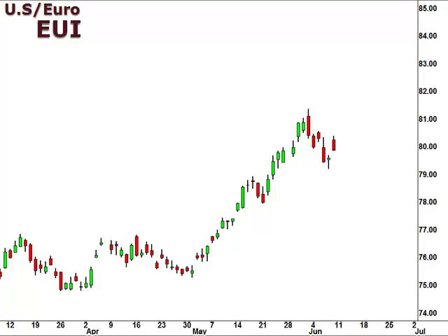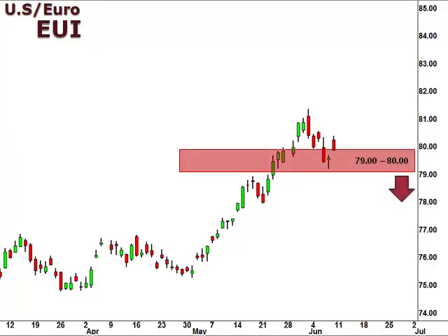Next up, the EUI, the US dollar versus the Euro. Well, the EUI pulled back to test support at 79.80, and a break below 79 opens the window for a deeper retracement. Should 80 hold as support, a bounce is likely to meet resistance at 81. A break of this level should signal a bigger picture move to the upside. However, once again, we are cautious of the influence that the Spanish bailout could conceivably have on the strength of the US dollar against most of the major currencies.